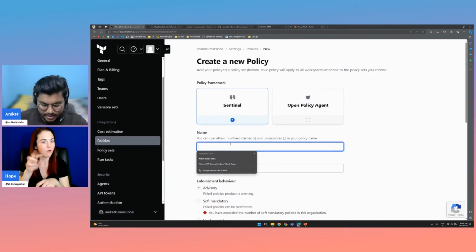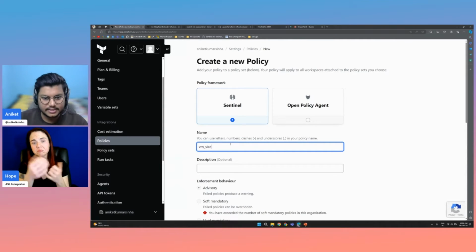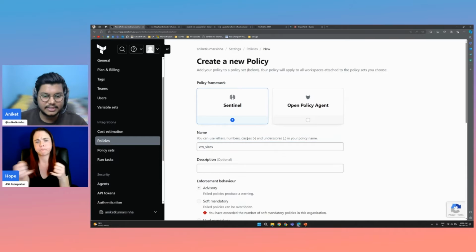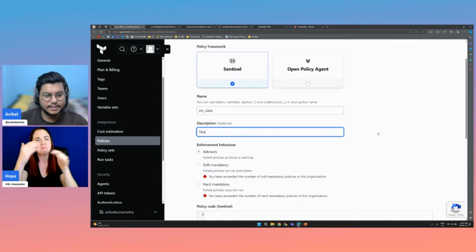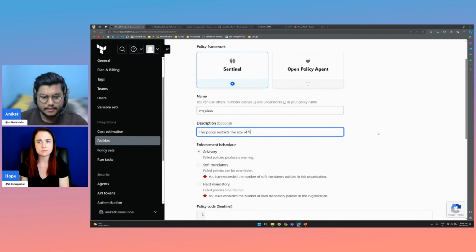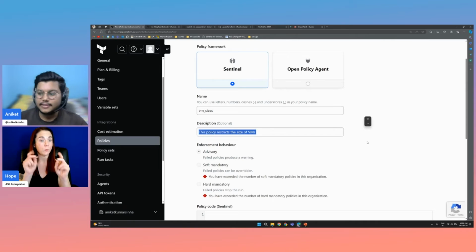So let's say VM underscore sizes. We can use dashes and underscores in the policy name, and we can give it a description that this policy restricts the size of VMs.